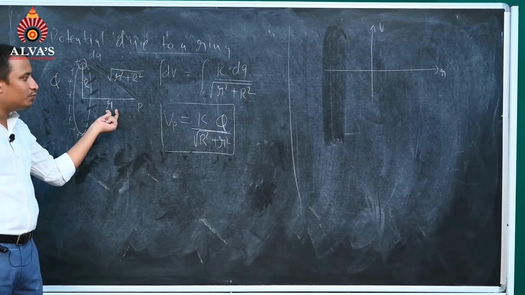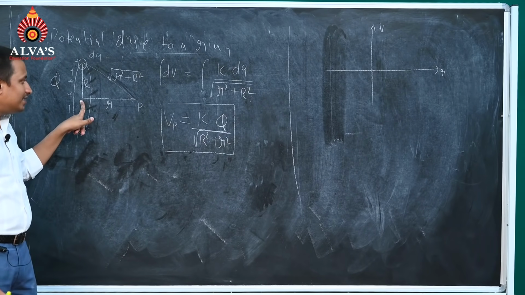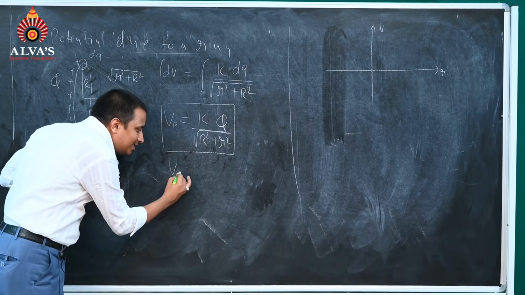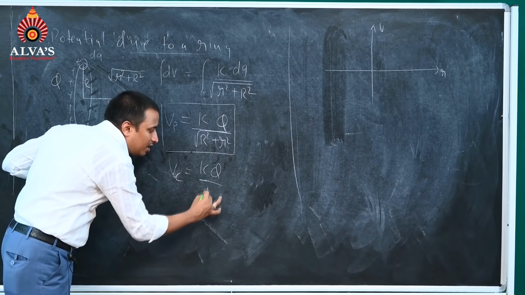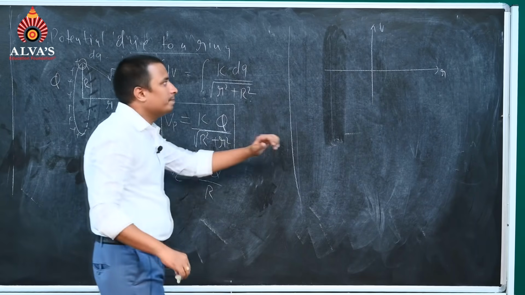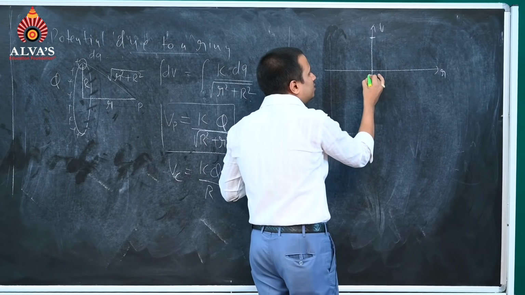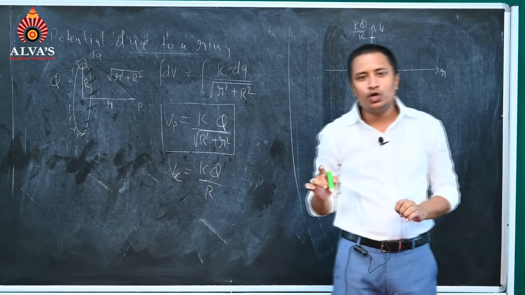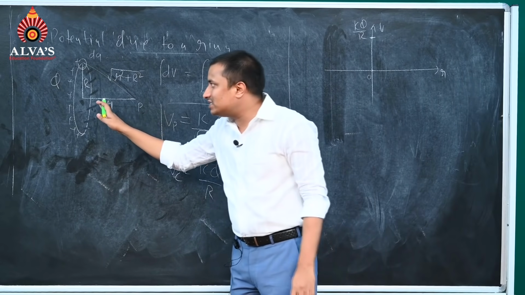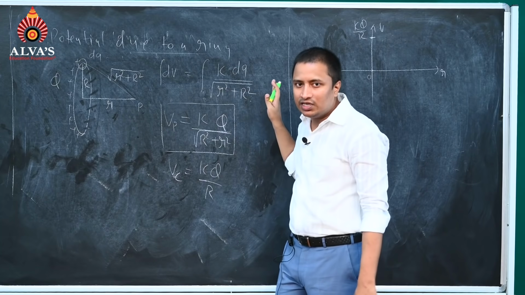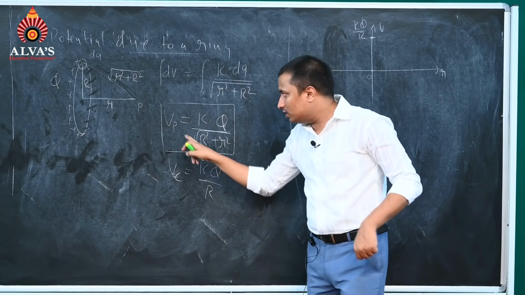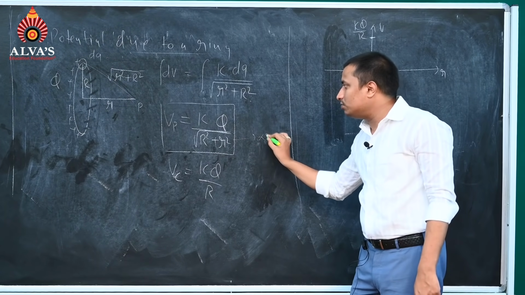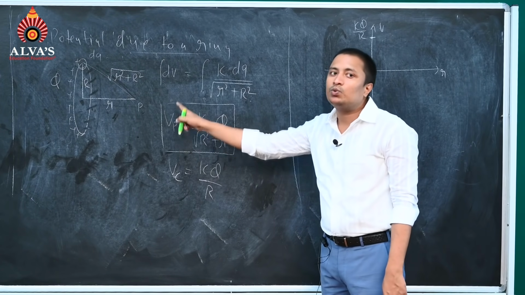At the center, small r will become equal to 0. If this becomes equal to 0, please remember at the center, potential will be equal to kq by R, which we have done in the previous part. So at the origin or at the center, potential will be equal to kq by capital R. Please remember this. As r tends towards positive infinity, this term will tend towards infinity, and then Vp will tend towards 0.